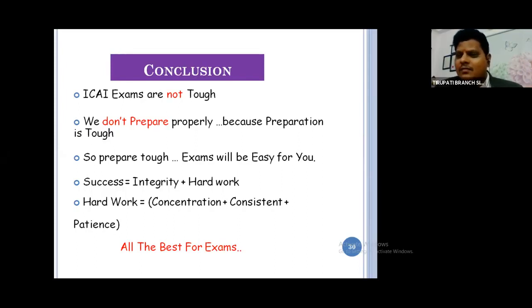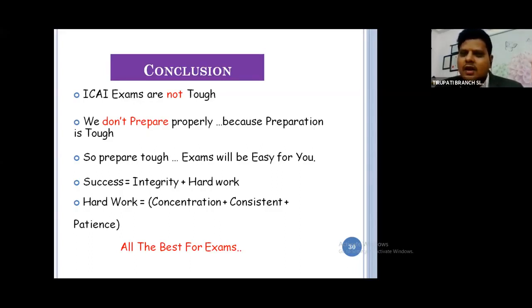But I am an average student. I am not intelligent. I am not a rank holder. I am an average student. Every day I will prepare. So everyday preparation is best, rather than preparing in the last 1 month in a full-fledged manner.